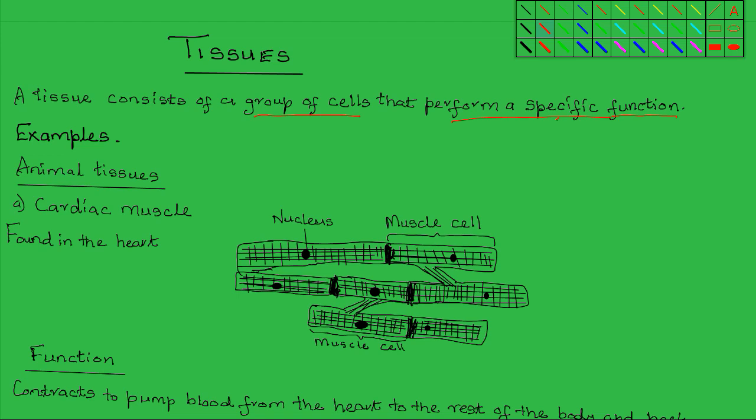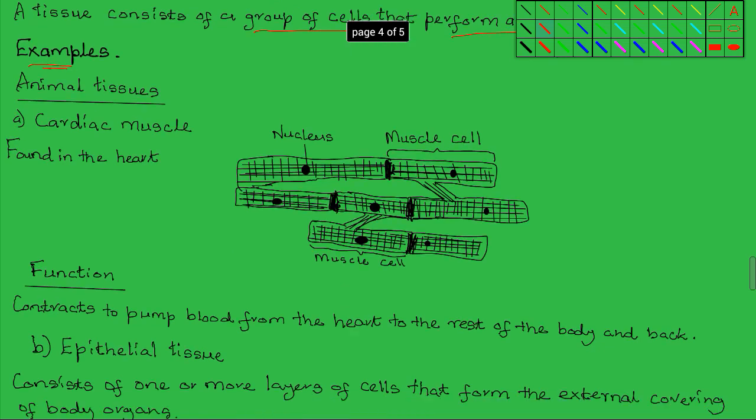Again, look at examples of tissues, starting with animal tissues. One of them is the muscle tissue. There are different types of muscles. You have skeletal muscles, smooth muscles, and cardiac muscles. We look at the cardiac muscles. Cardiac muscles are found in the heart, and they consist of muscle cells that are joined.